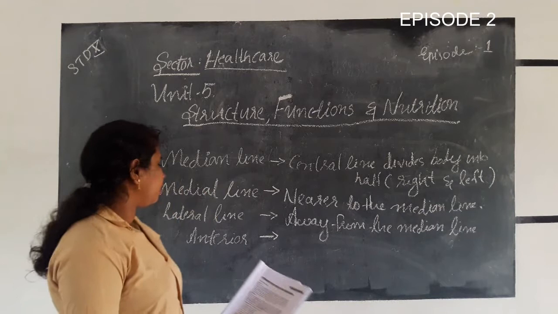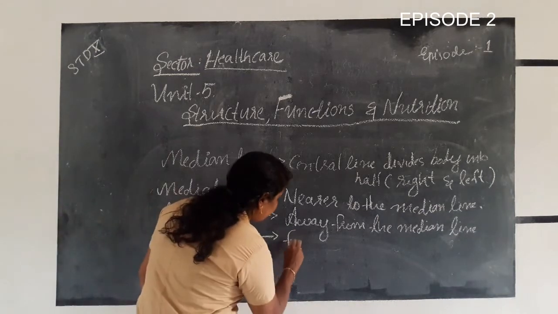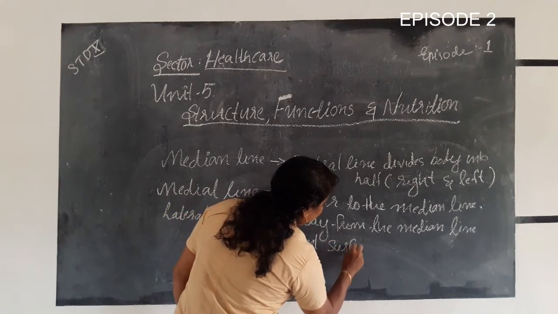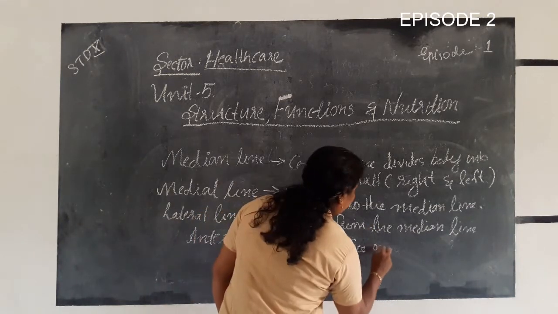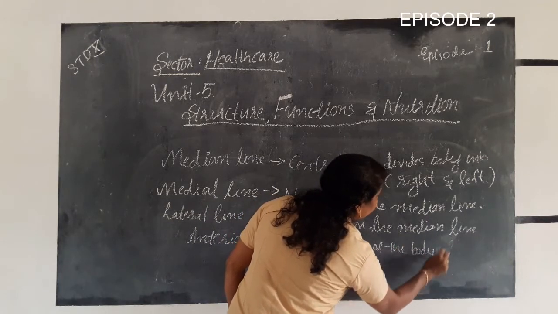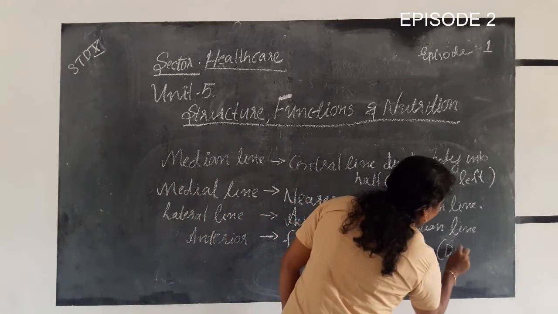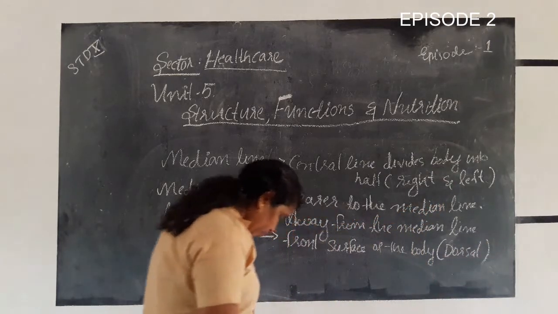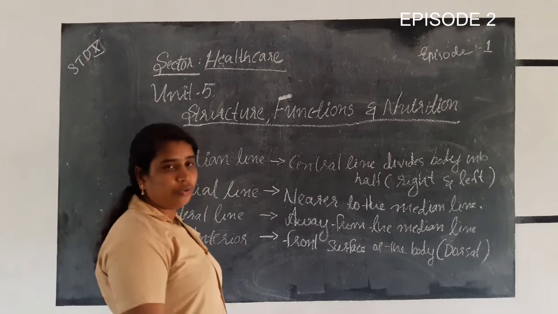So the anterior region is towards the front surface of the body.